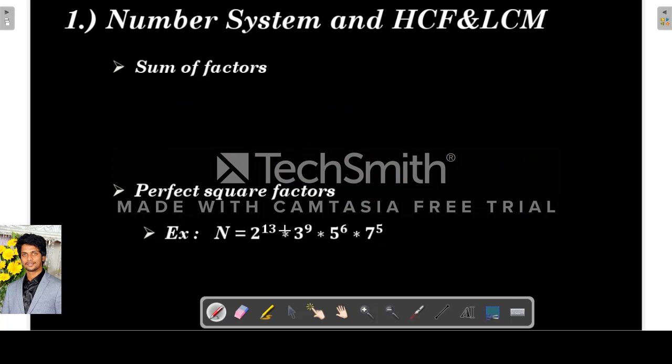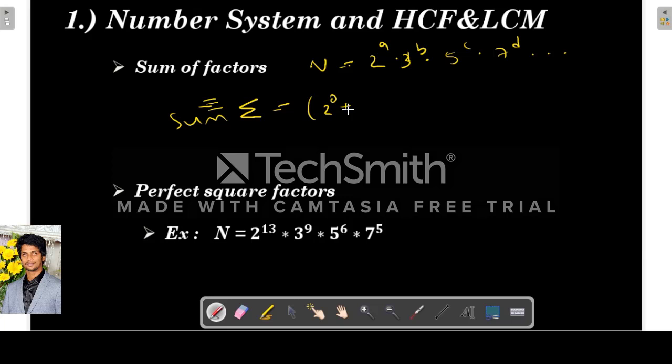So next is the sum of factors. For example, the number is in the form of 2 power a into 3 power b into 5 power c into 7 power d, like this. For this, what will be the sum of factors?